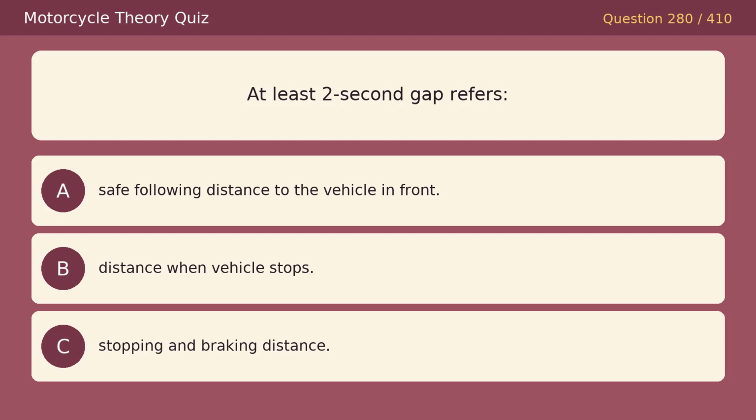At least 2-second gap refers to. Option A, safe following distance to the vehicle in front. Option B, distance when vehicle stops. Option C, stopping and braking distance. The correct answer is A, safe following distance to the vehicle in front.